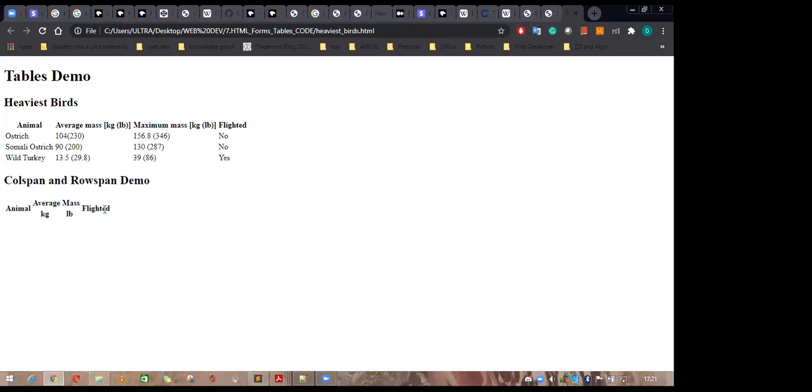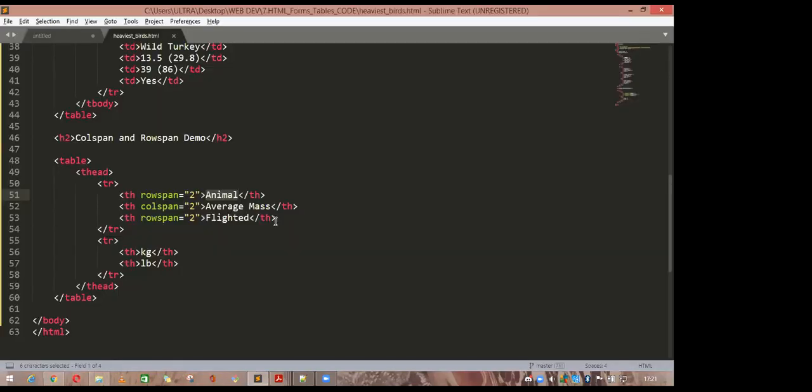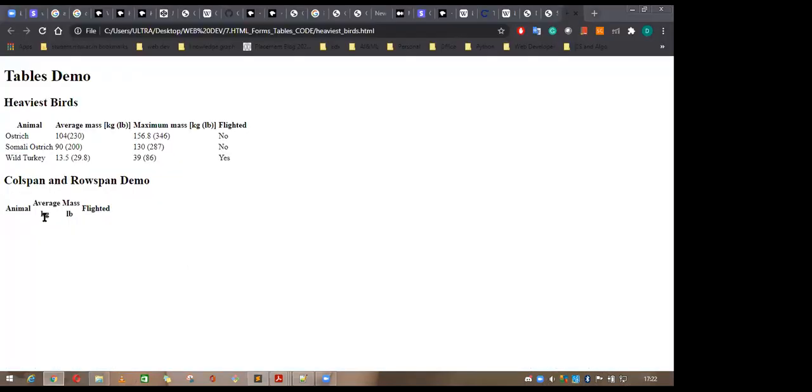The last one is also taking the size of two rows. The first one is taking two rows, the last one is also taking two rows, but the middle one is taking two columns. In the two columns, we are adding this kg and the lb. I'm adding these two. So in this one, there are four columns separately.